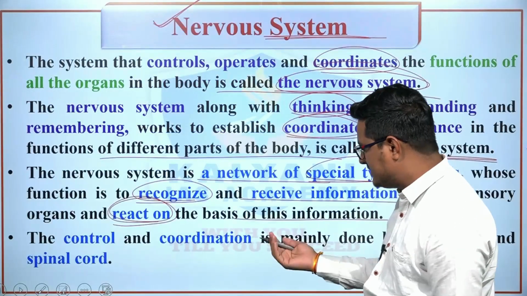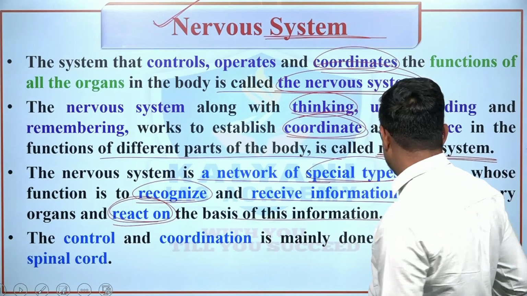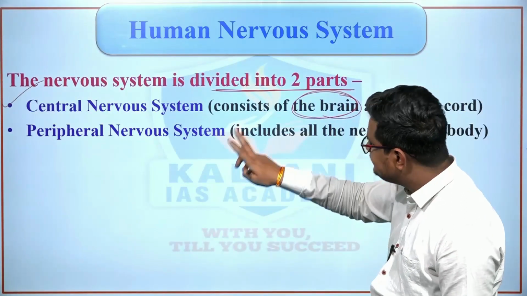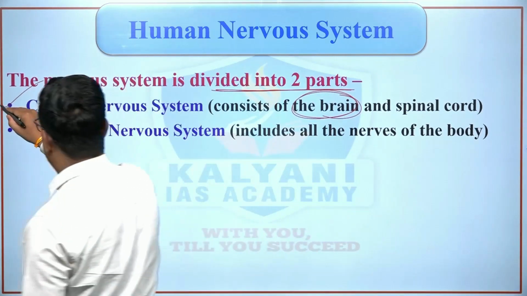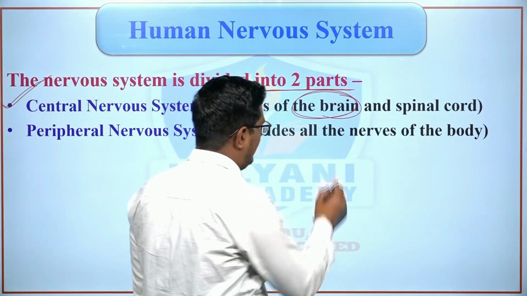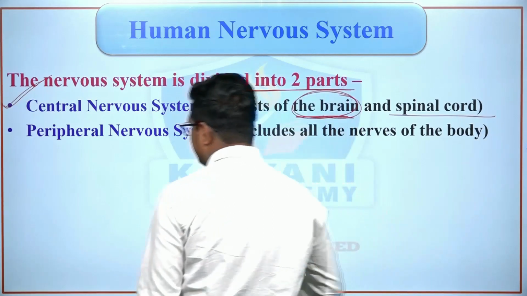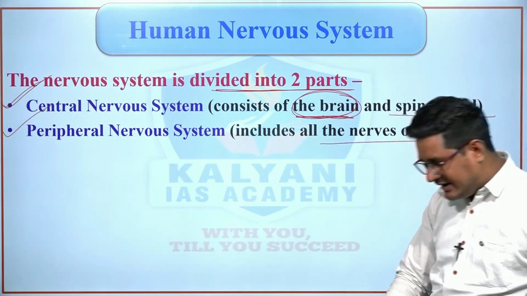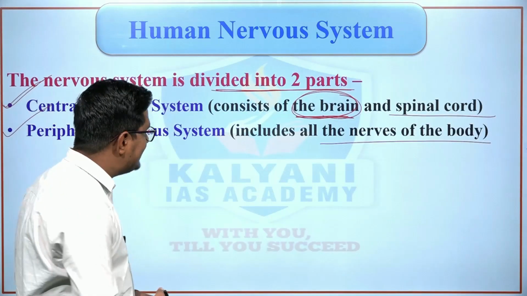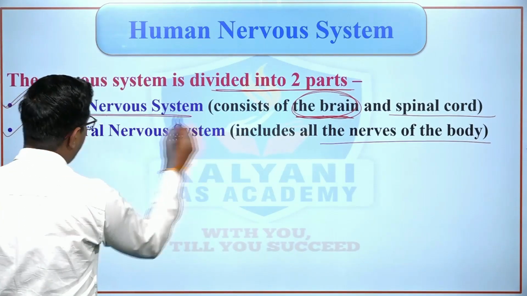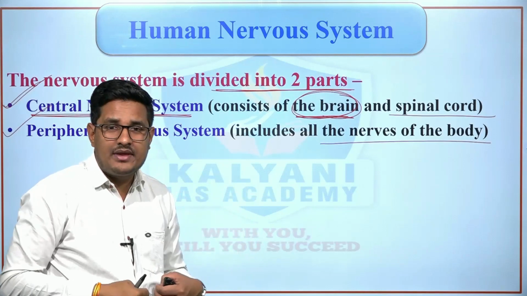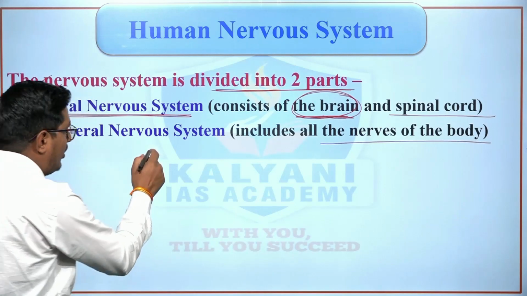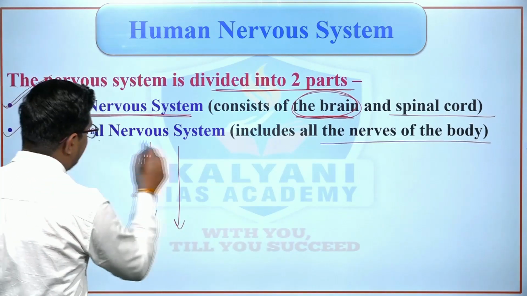The brain, as we just understood, along with the spinal cord does the control and coordination, and both are parts of the central nervous system. So the central nervous system consists of the brain and spinal cord. Second, the peripheral nervous system includes all the nerves of the body. Simply put, the central nervous system is the site where all the information is received, then decisions are taken, and then signals are sent to the organs of the body through the peripheral nervous system.